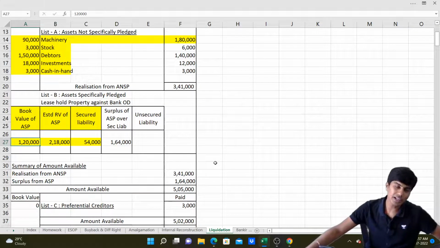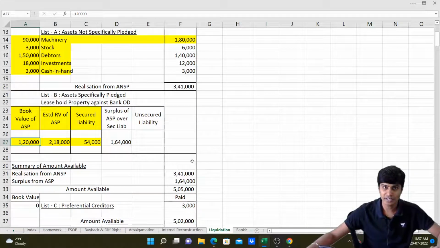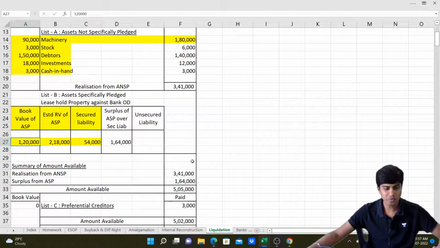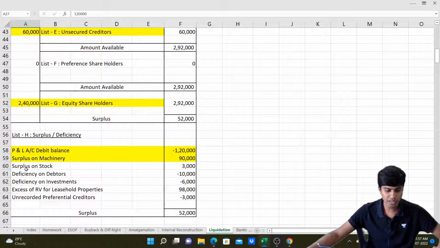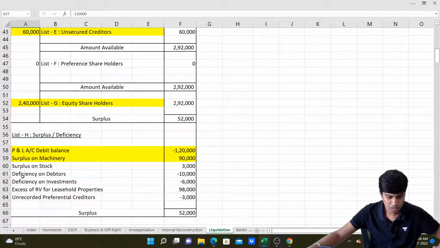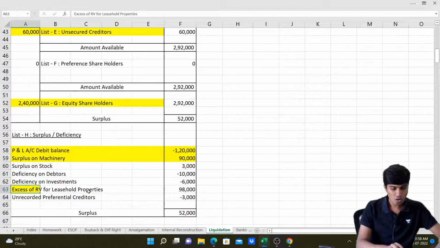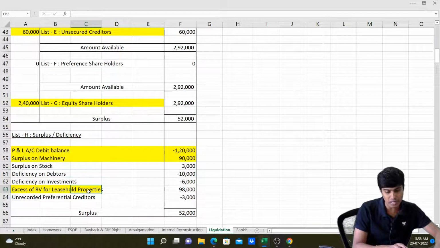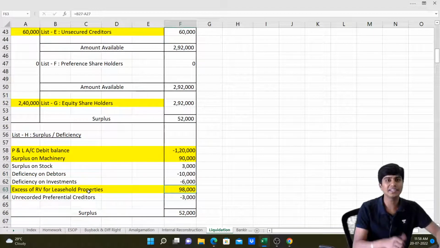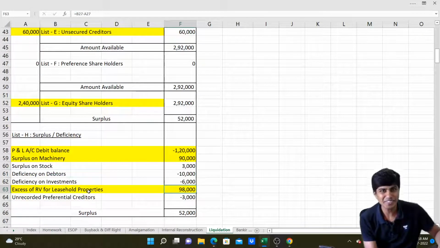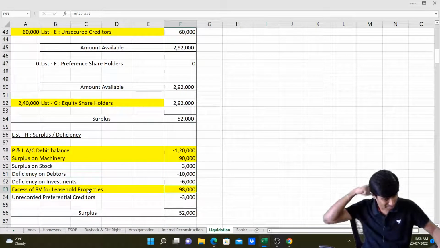This I would have to write in my list H again. How much? 98,000. How would I get it? 2,18,000 minus 1,20,000. So here I would write surplus on sale of leasehold properties, excess of realizable value over book value, 98,000. Got it, everyone? Cool, guys.